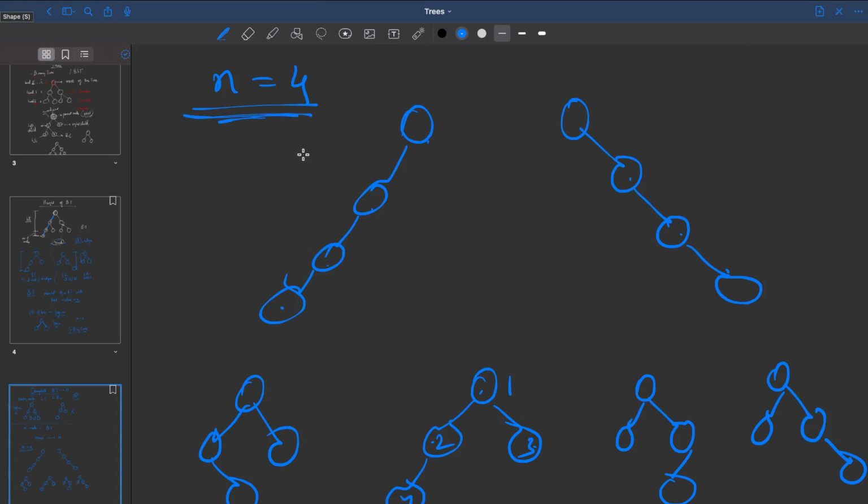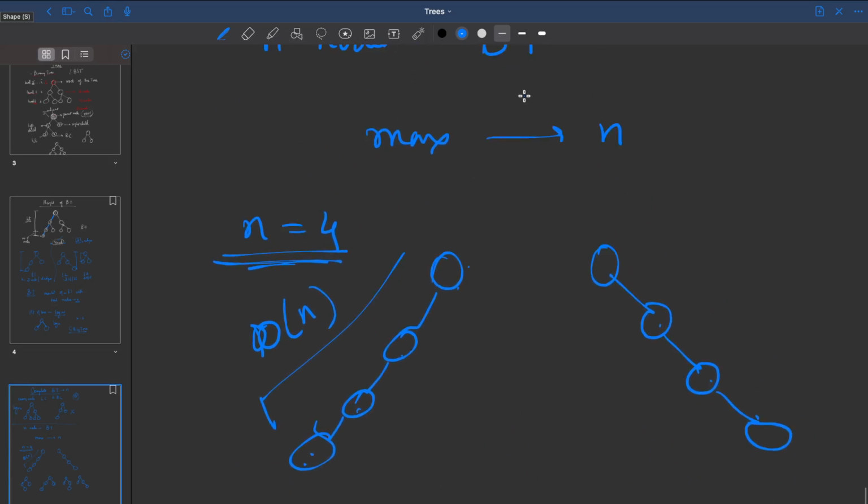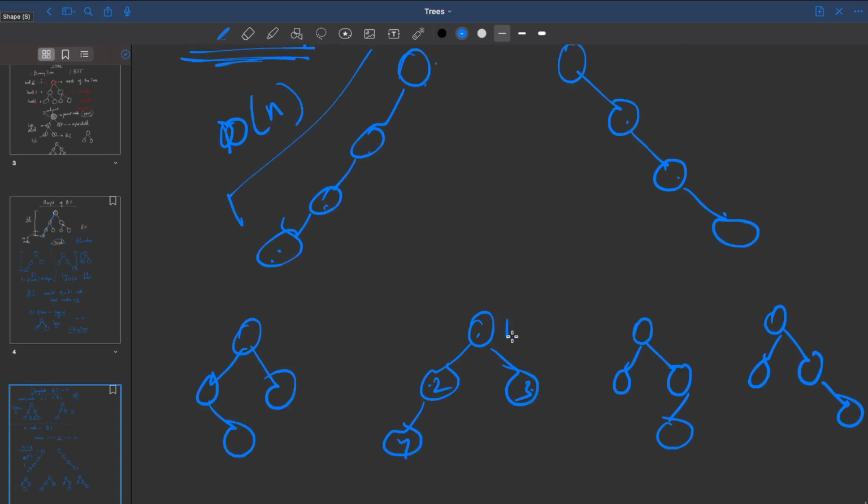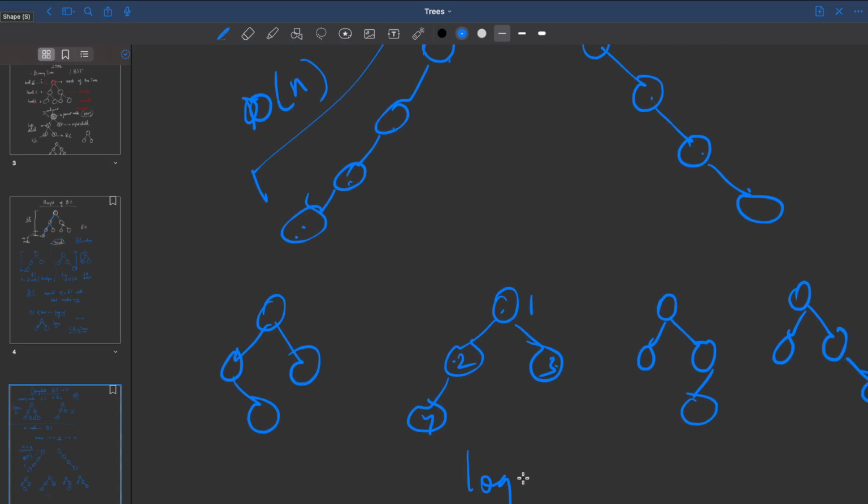Now the maximum height is basically O of n, right? Because 1, 2, 3, 4. So the maximum height of a binary tree with n nodes is going to be n. You cannot go more than n, right? But if you have a complete binary tree, then the height would be around log n, right?